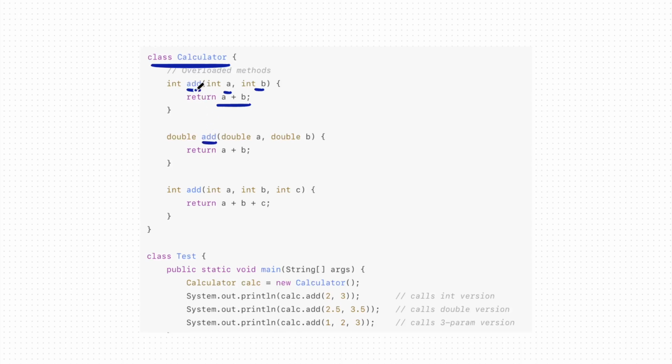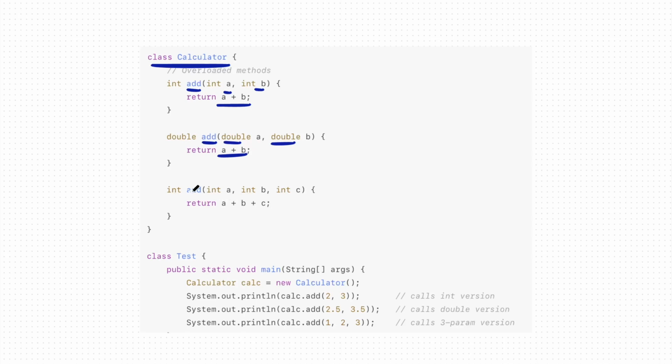Notice that both adds have the same name, but the type has changed. Earlier we were taking int a and b. Now we are taking double a and double b, and again we are returning a plus b.